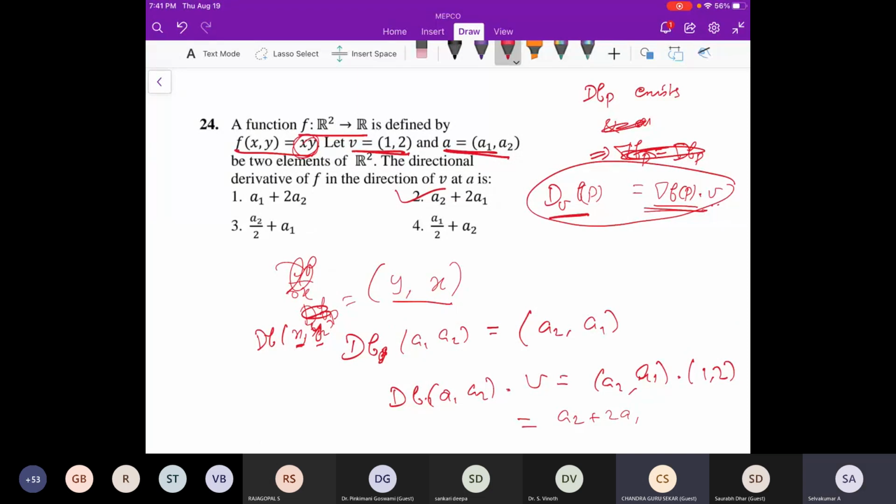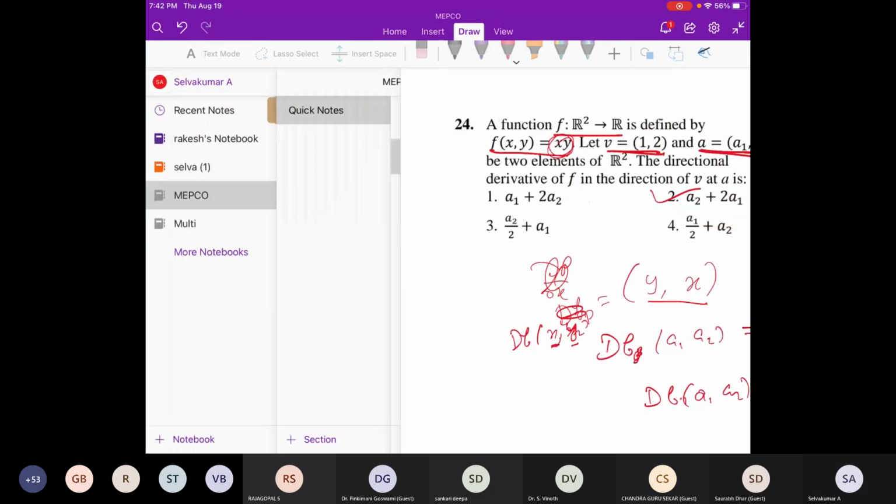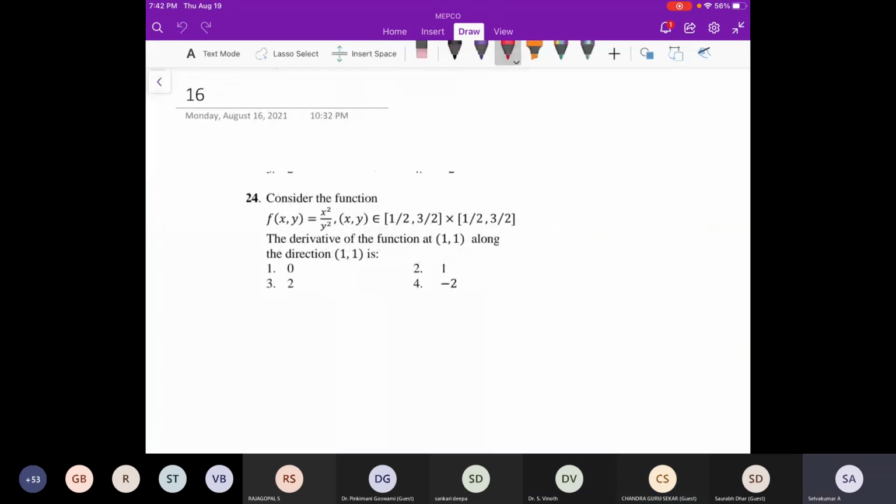No, we don't have to use that. They are asking about the direction v, so we can take it directly. If they were asking about the normal derivative in the direction, then we may have to take the norm. Okay, sir. So same thing here also.